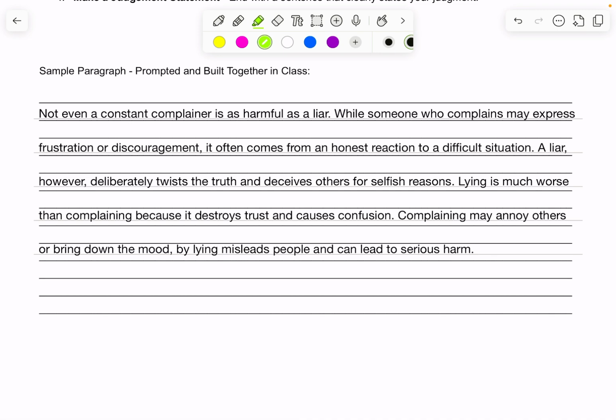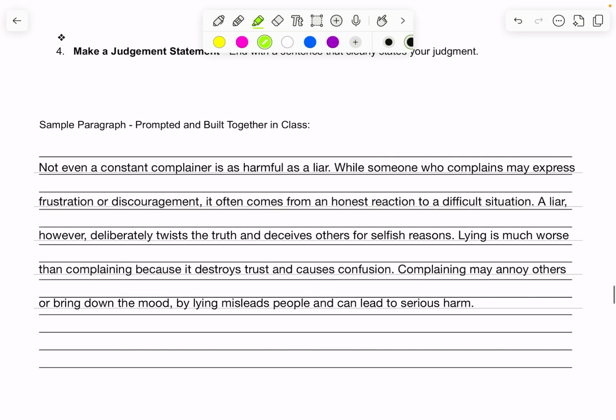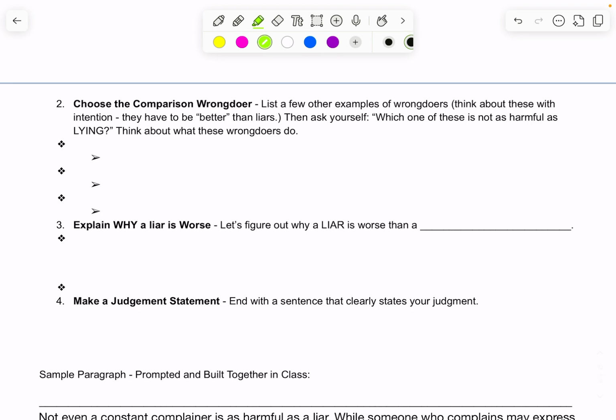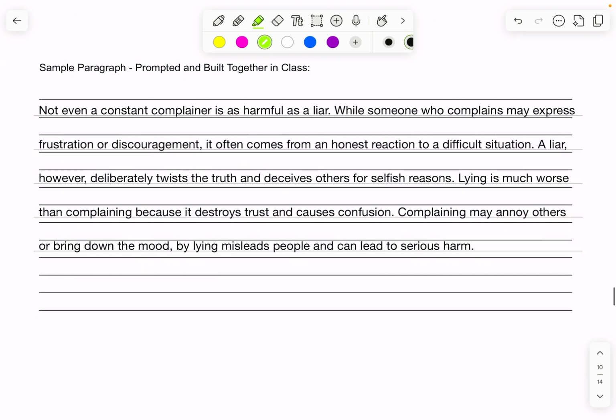Okay, and you can work on that when you are working on number 2 here. When you choose a comparison wrongdoer, you can list a few, but then ask yourselves, like, which of these is not as harmful as boasting? And then you have to think about what they do. So you kind of have to try to twist the truth a little bit there. But it's still, you are describing it fairly.